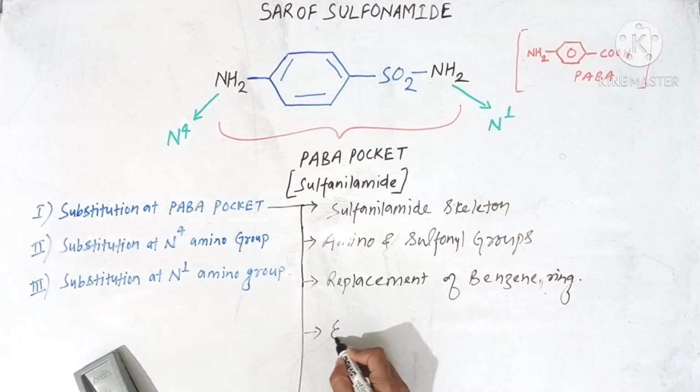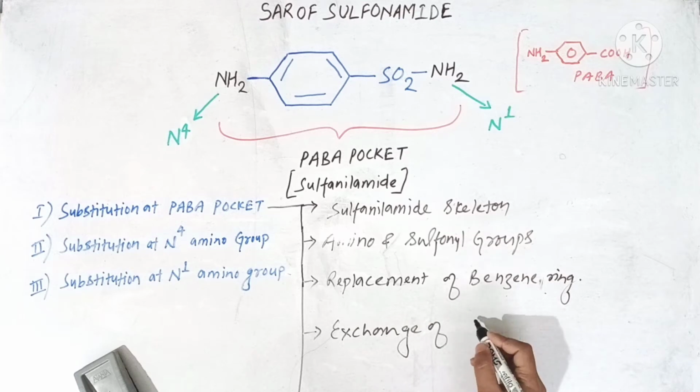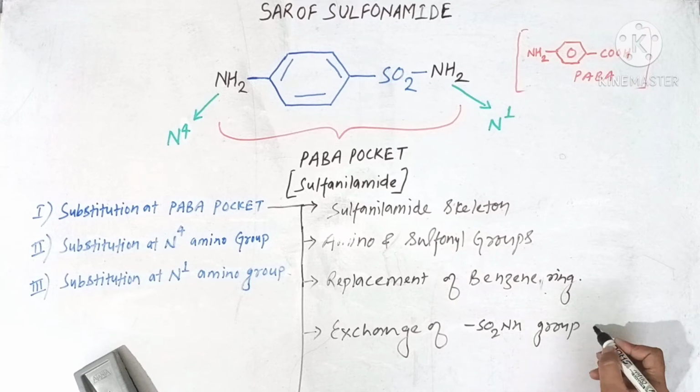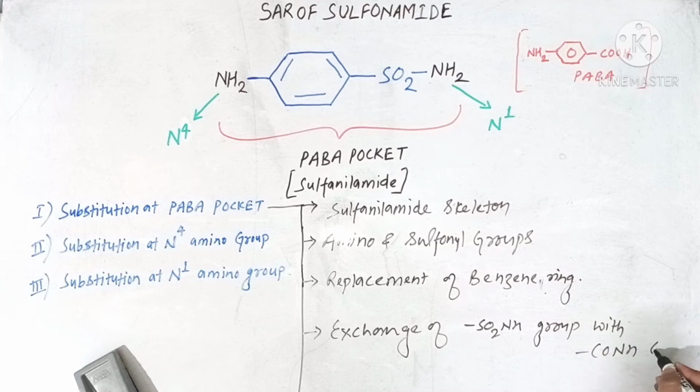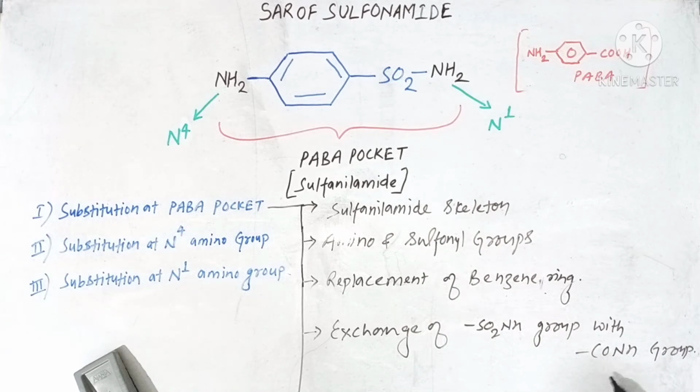Point number 4, exchange of SO2NH group with CONH group. We can't exchange this sulfonyl group with this carbamoyl group or CONH group.